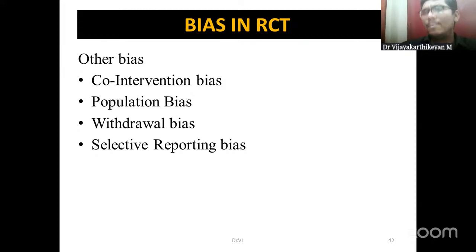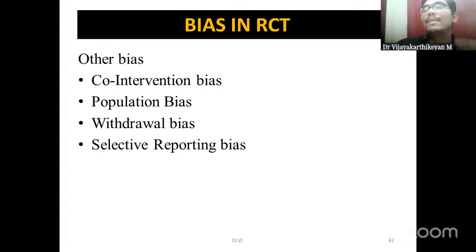Other forms of biases also do exist in RCTs. We have something called co-intervention bias, as I discussed earlier. If 2 groups are there, group A with intervention 1 and group B with another type of intervention, and the individuals within these 2 groups discuss among themselves, then they might follow an alternate intervention, or a combination of these two can be done.